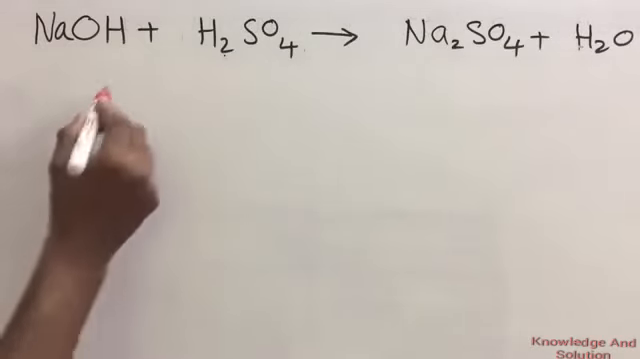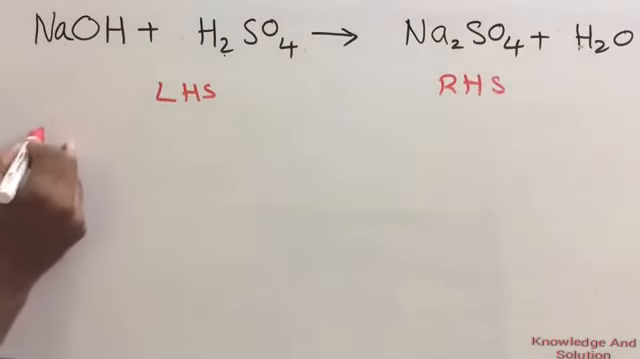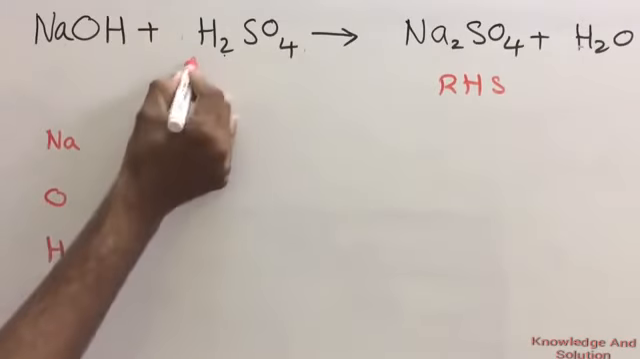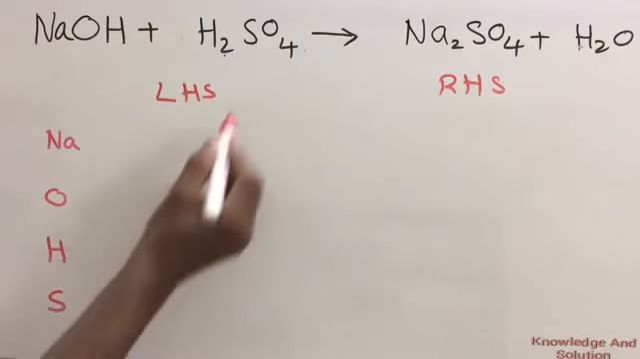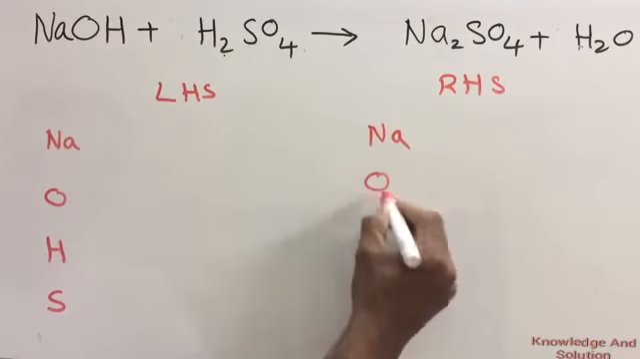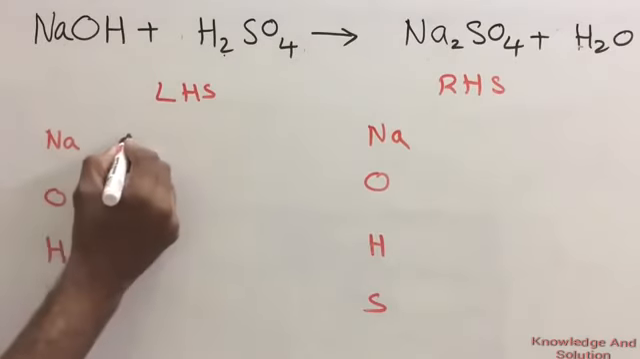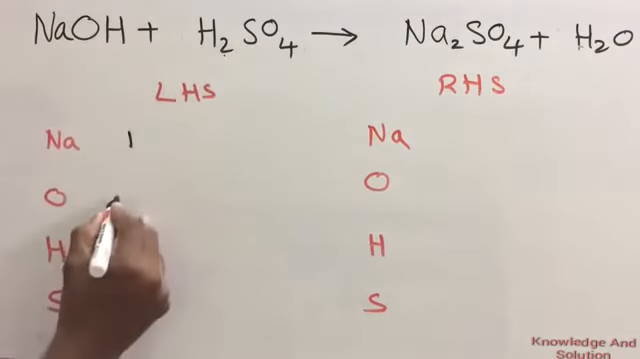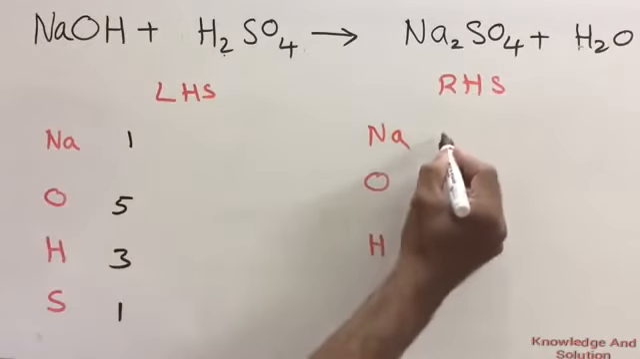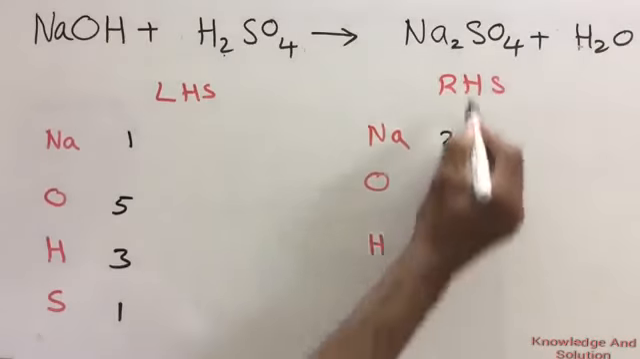Balance one more equation. Write LHS, RHS. On LHS you have sodium and then you have oxygen, hydrogen. Hydrogen already we have written here. Now sulfur, oxygen already we have written here. The same elements are present on the right hand side, Na, O, H and S. Now the number of atoms: sodium, 1 we have, oxygen 1 here and 4 here, 5, hydrogen 1 here and 2 here, 3, sulfur 1. On RHS sodium we have 2, oxygen 4 here and 1 here, 5, hydrogen we have 2, sulfur we have 1.